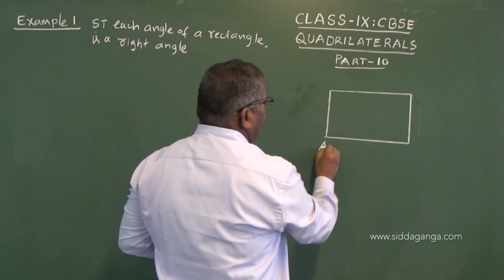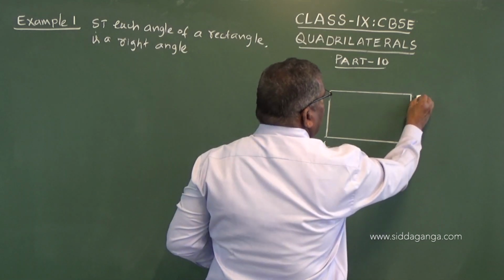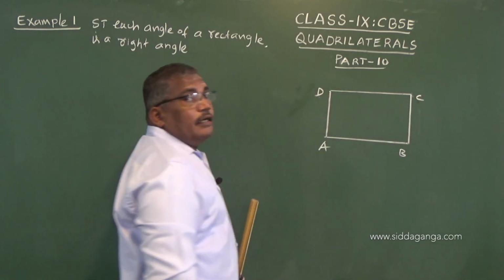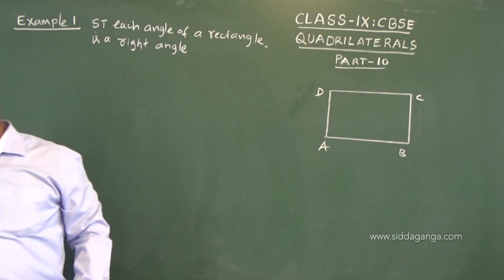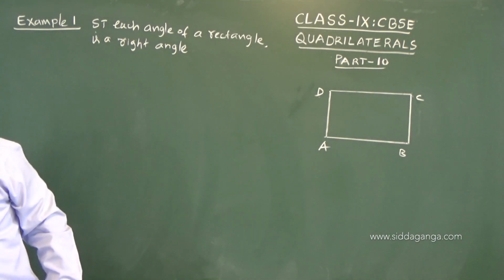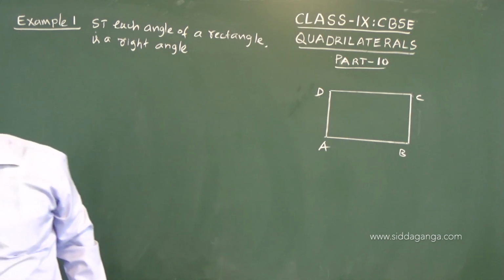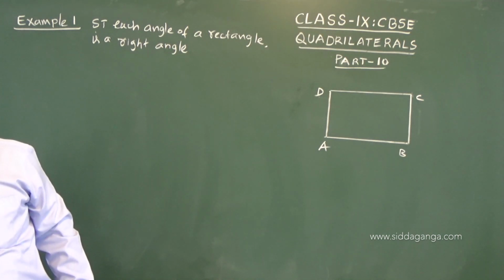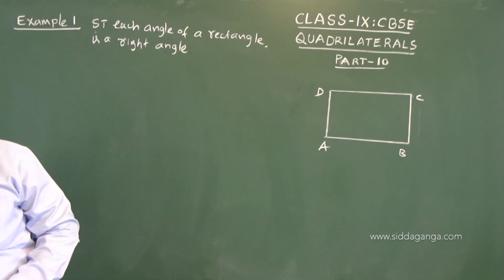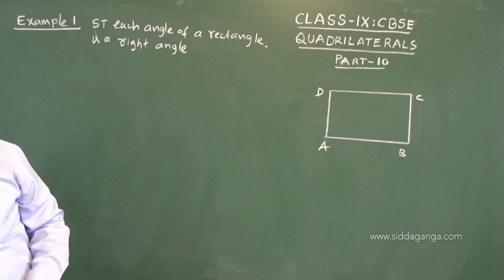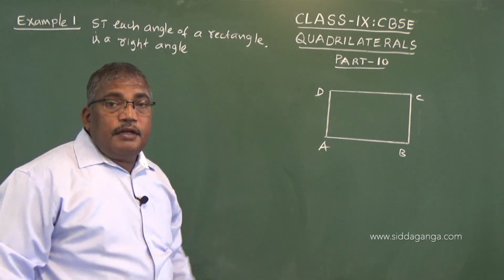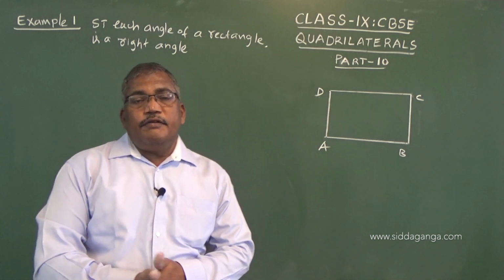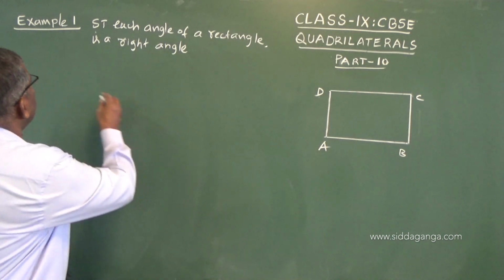So, ABCD is a rectangle. Now, to prove this, let us recall the definition of a rectangle.